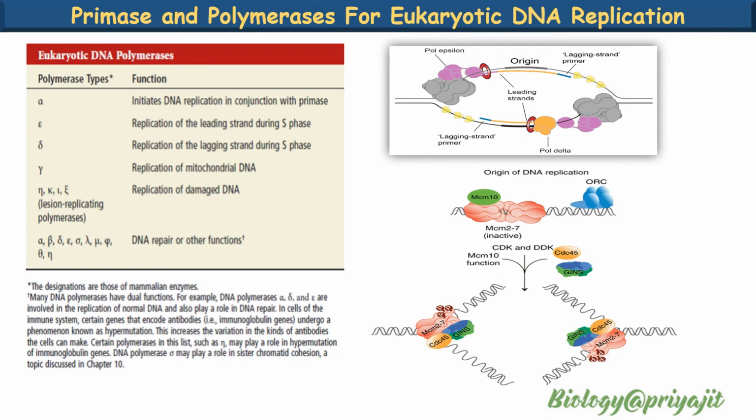The CMG assembly, as we have already mentioned, recruits the primase, polymerase alpha and the single-stranded binding-like proteins. In eukaryotes, the primase is tightly bound to the DNA polymerase alpha and cooperates with this enzyme in synthesis of the first few nucleotides of the new polynucleotide. This primase synthesizes an RNA primer of 5 to 10 ribonucleotides, and then it hands over to DNA polymerase alpha, which extends the RNA primer by adding up to 20 nucleotides of DNA.